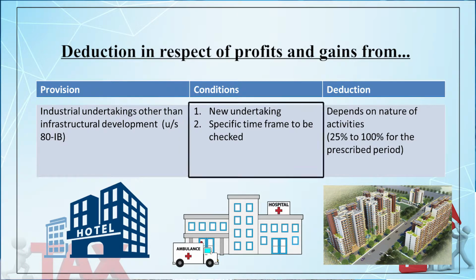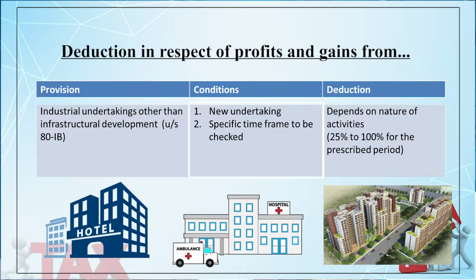Again, you have to consider the conditions, but the specific time frame is to be checked here from the nature of the business. If it is hotel, if it is industrial research, if it is housing project, the duration in which it is established, you have to check to get the deduction.